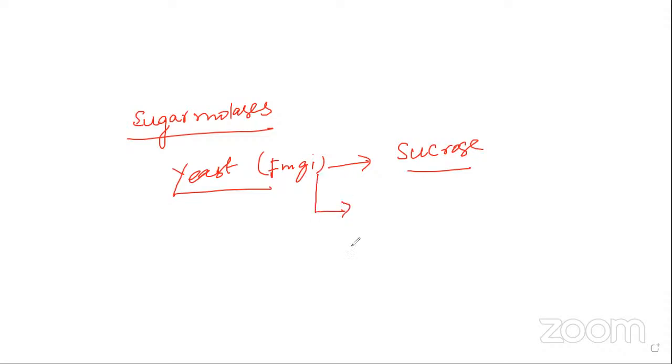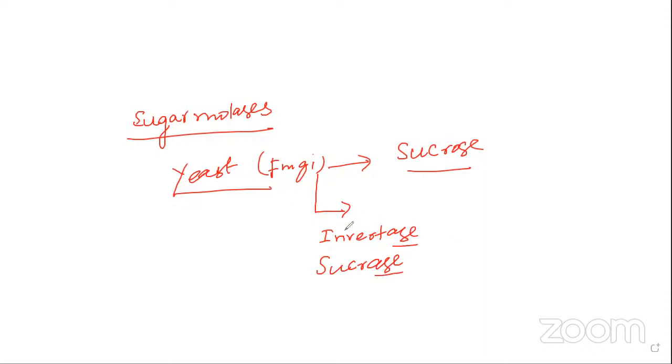What is it called? Invertase, and also one more called sucrase. These are the two enzymes secreted by the yeast.